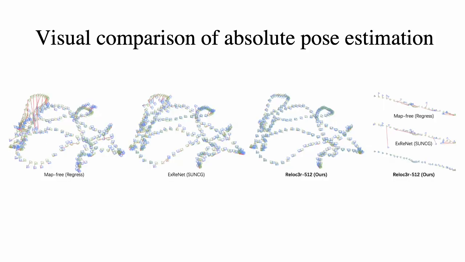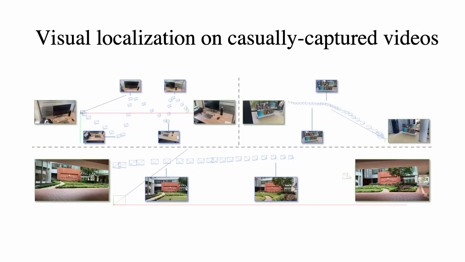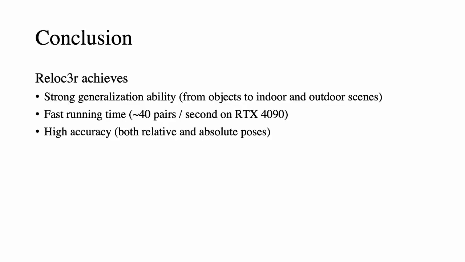Here is a visual comparison of Reloc3r and two representative pose regression methods. The errors are visualized by red lines between the estimated camera pose and ground truth, which are shown in blue and green frustums. We can observe that Reloc3r consistently produces accurate poses. We also test Reloc3r with casual videos, further demonstrating its generalization ability. In conclusion, Reloc3r delivers strong generalization ability, fast running time, and high accuracy.